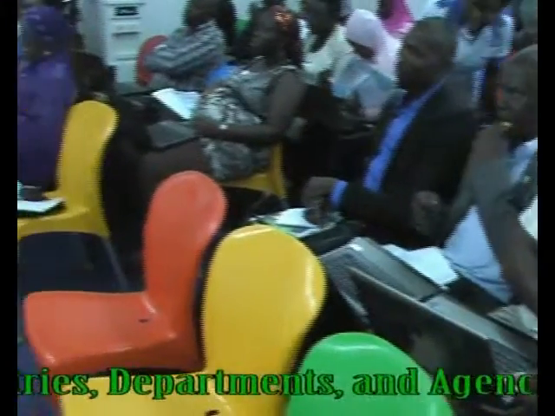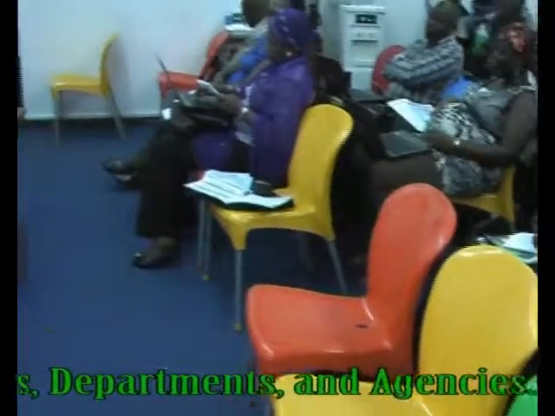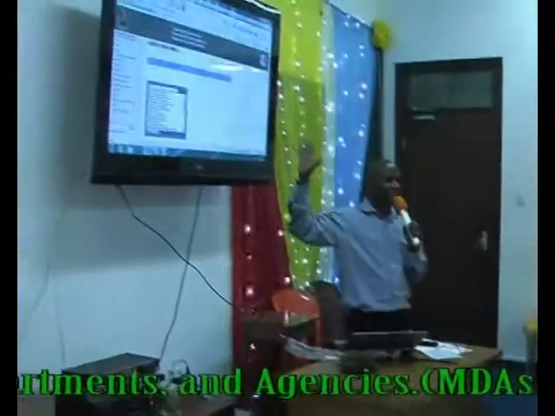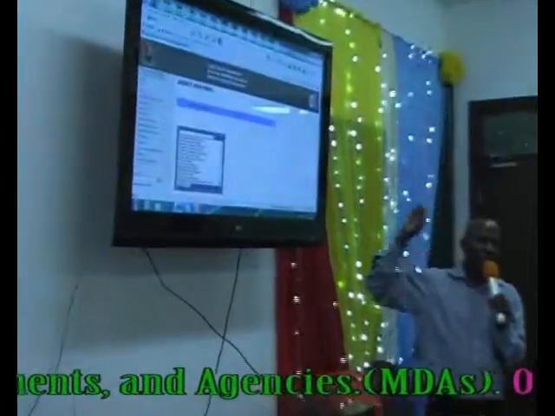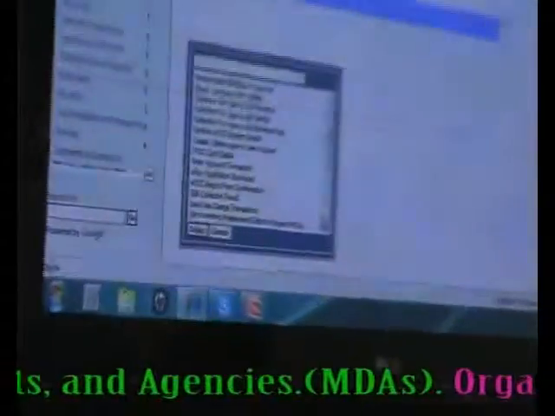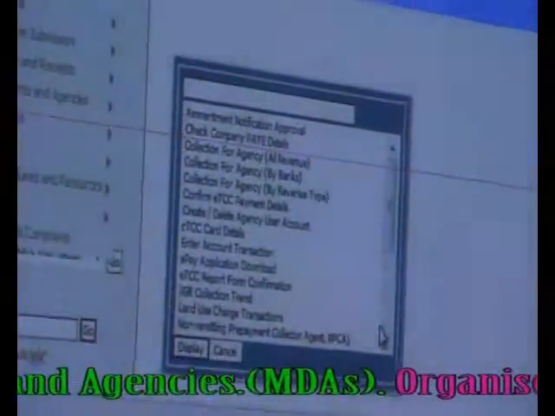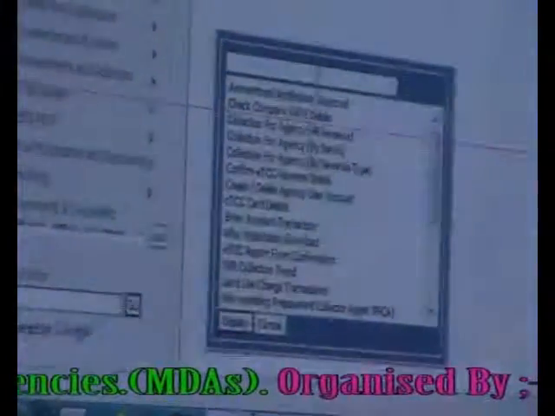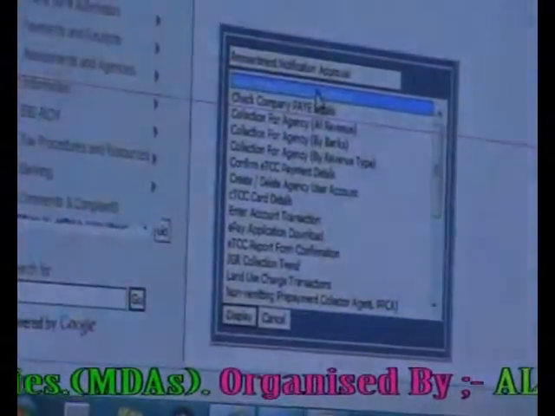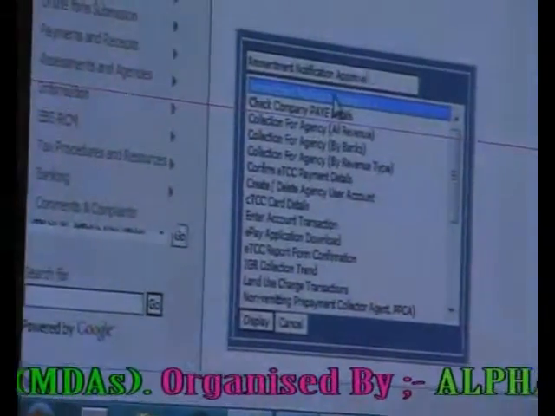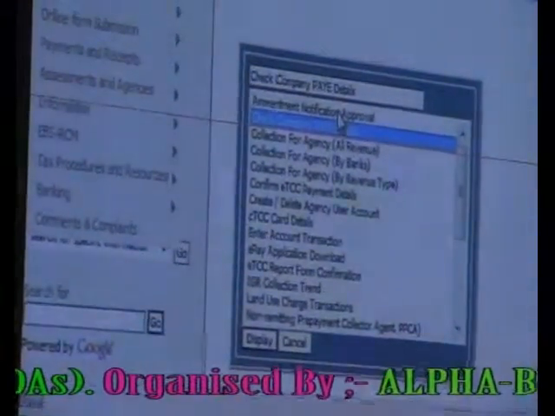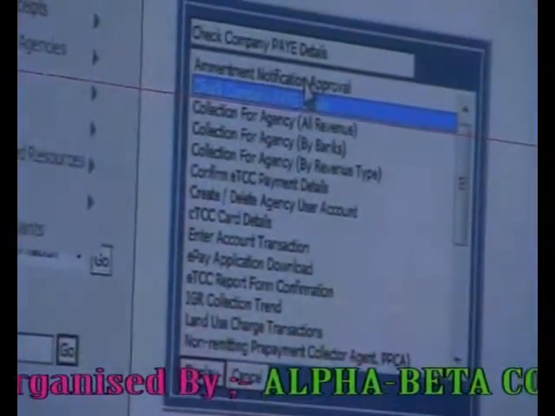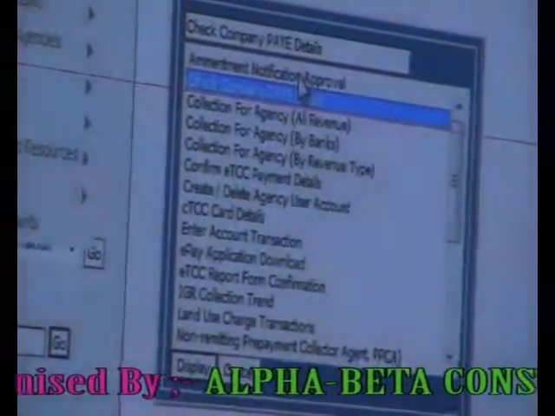Okay, we're there now. Now, as an agency, this is the list of things you can do. If you have this, that means that you have everything. Let us go through them, one after the other. It says amend notification approval. That is not what you want to do. So no. It says check company payee details. If you have services that involve checking the payee details of the company, you can check it there.